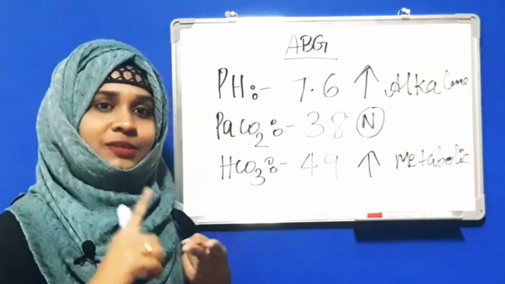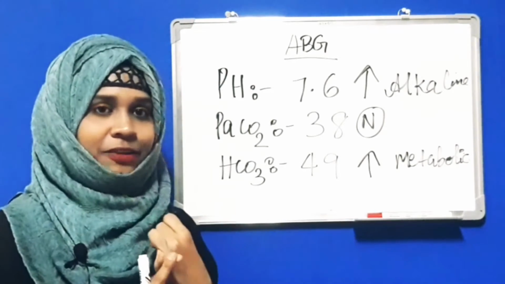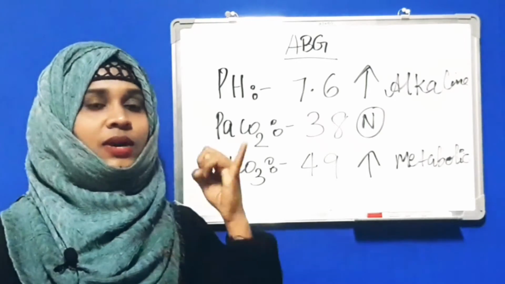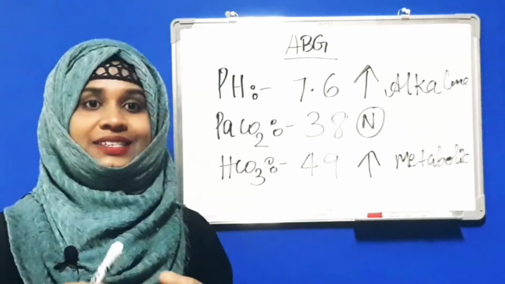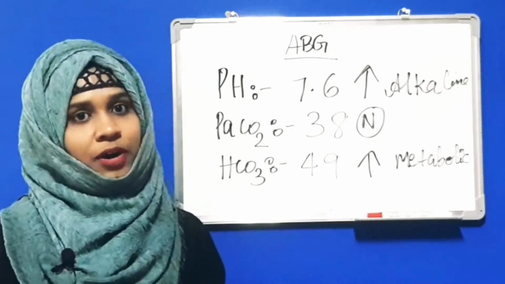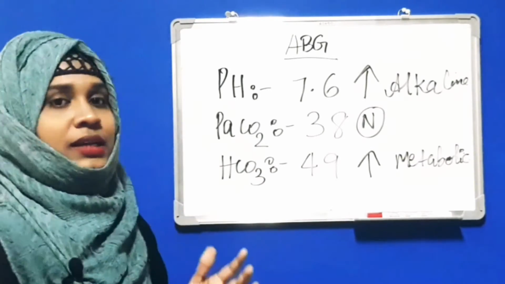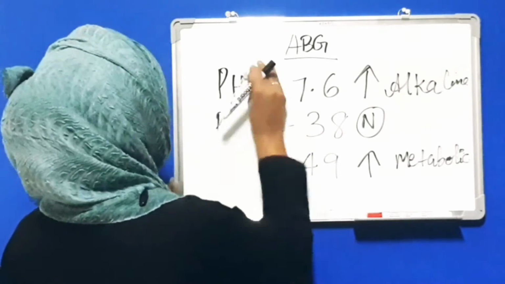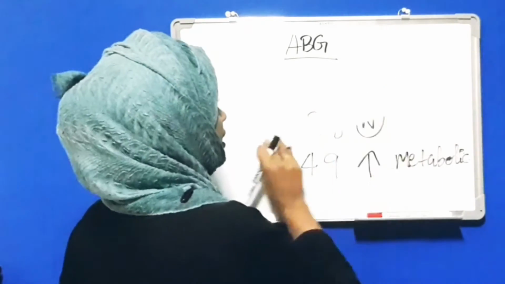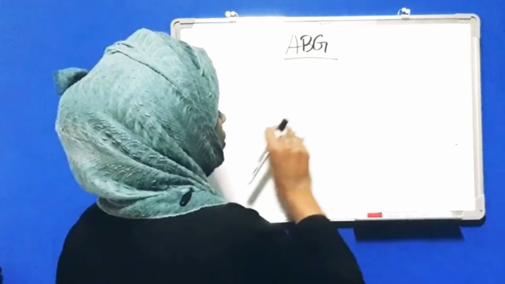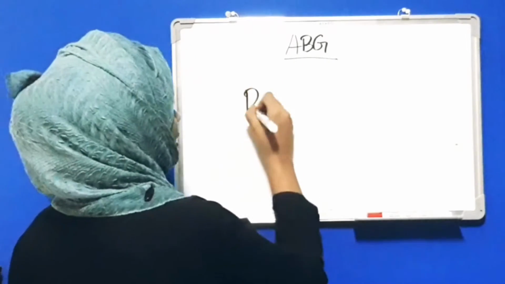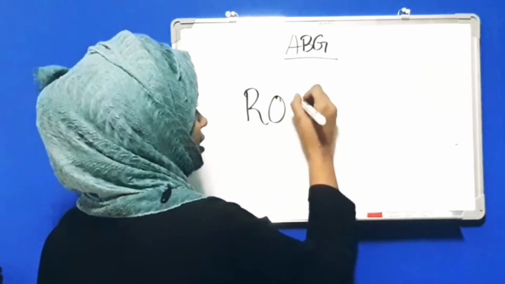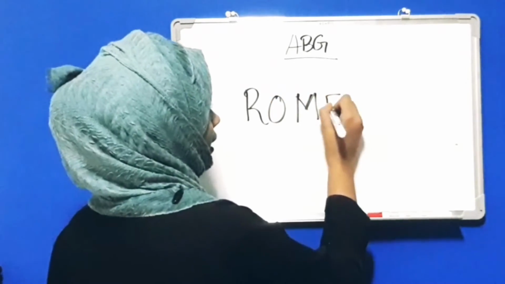So we finished with two steps. The first step is identifying the pH, whether it is acidosis or alkalosis. The second step is identifying whether it is a respiratory cause or a metabolic cause. And we also learned, in respiratory and metabolic, we can use a method called the ROM method, in which respiratory will be opposite and metabolic will be equal.